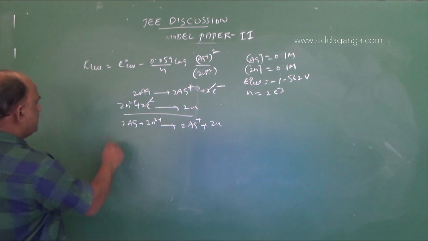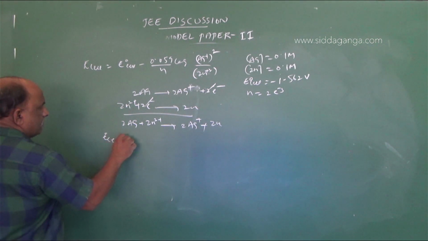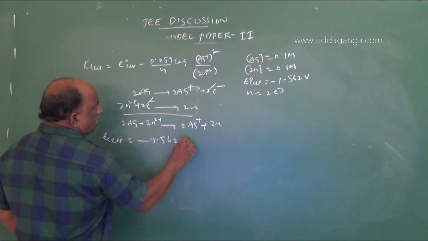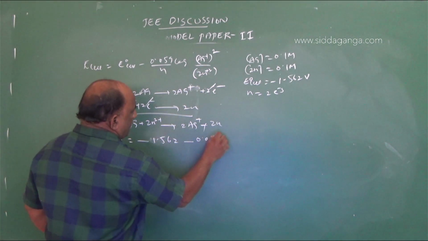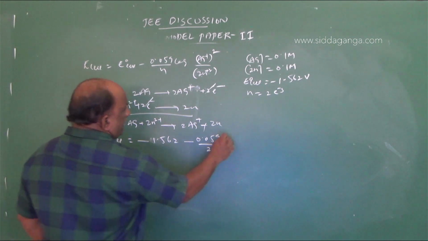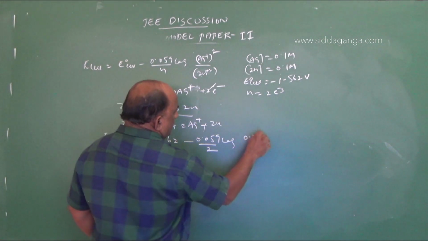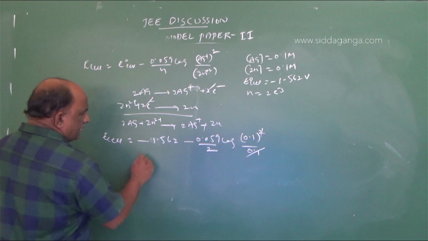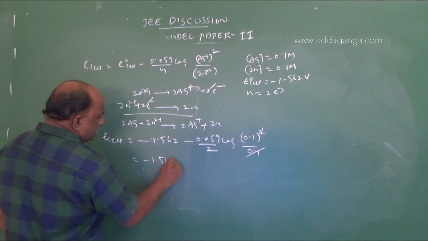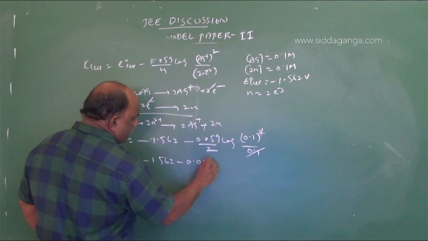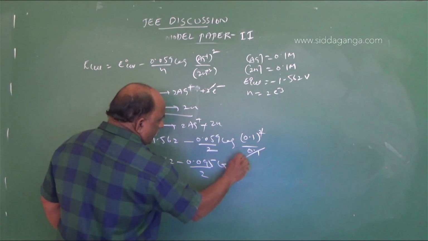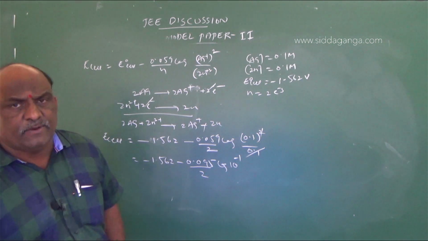So substitute the values: E cell equals minus 1.562 minus 0.059 divided by 2 log of 0.1 whole square by 0.1. 0.1 gets cancelled. Minus 1.562 minus 0.059 by 2 log 10 power minus 1. 0.1 can be written as 10 power minus 1.